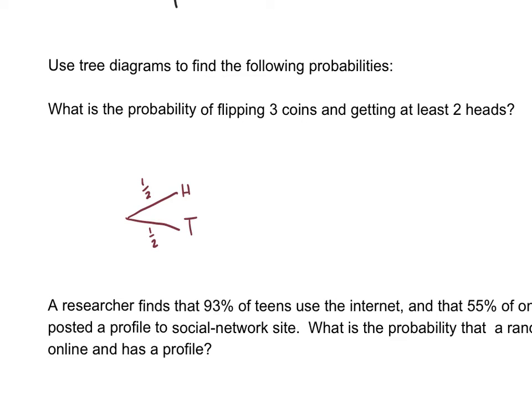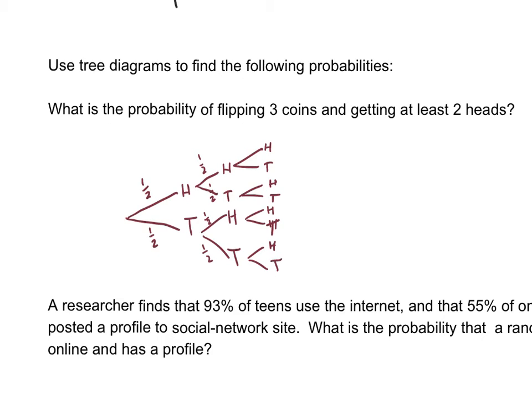Now if I flip again, it is independent of what happened on the first turn. So I could get a head or tail again, half chance here, half chance here. Or I could get a head or tail assuming I got a tail on the first flip, so half and half. And then again, if I go for a third flip, it doesn't really matter what happened on the first 2. I could get a head or a tail following any of these branches. And these would all be half as well. Half, half, half.